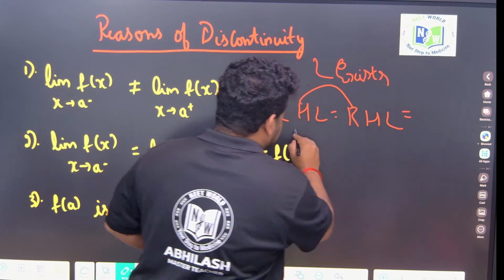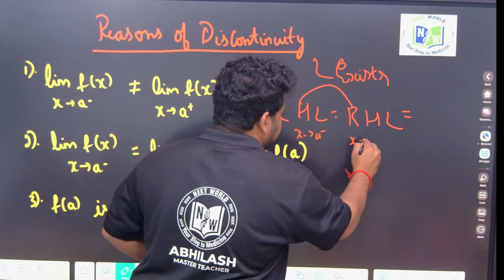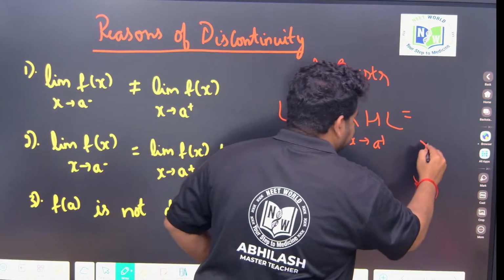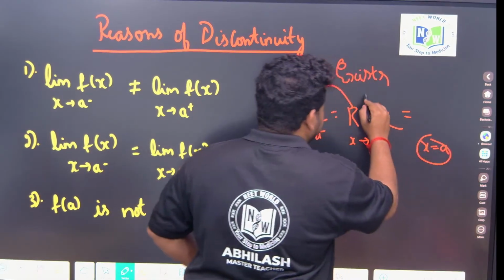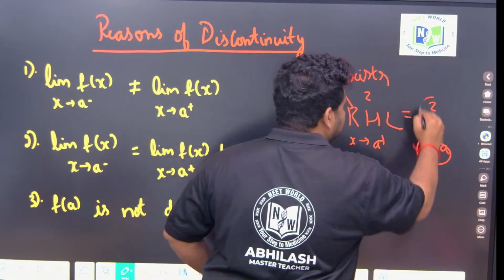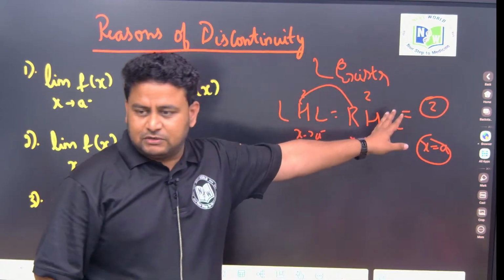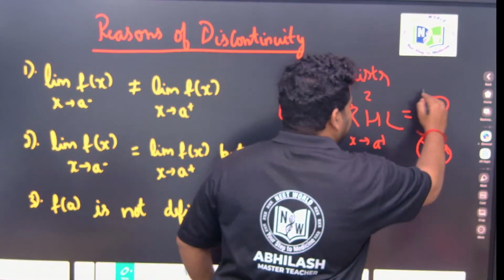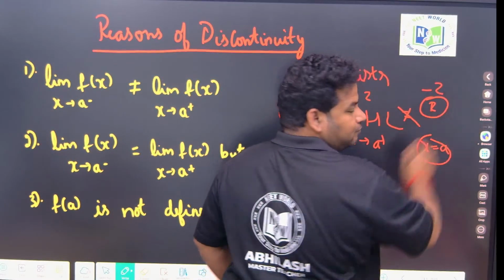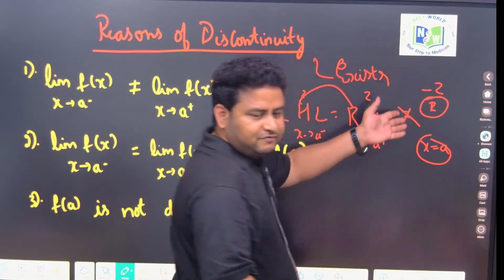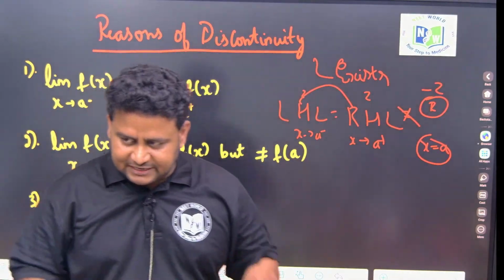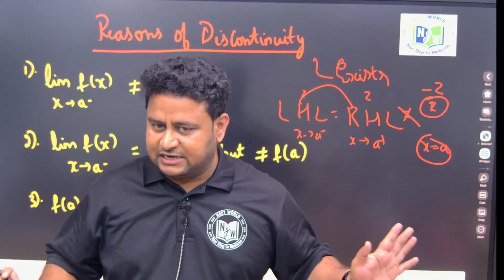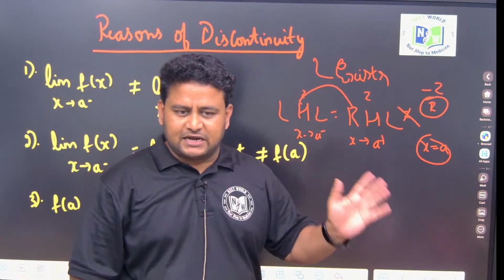but at x tends to a minus and as x tends to a plus, if I put x equal to a and get this as 2, this as 2, this should also be equal to 2. For example, this should also be equal to 2. Then only we say that it is continuous. But if this is 1 or minus 2, any value other than 2, then we say that it is not continuous. The limit exists, but it is not continuous. Clear? So LHL should be equal to RHL.